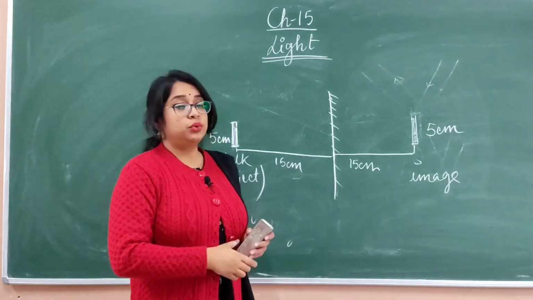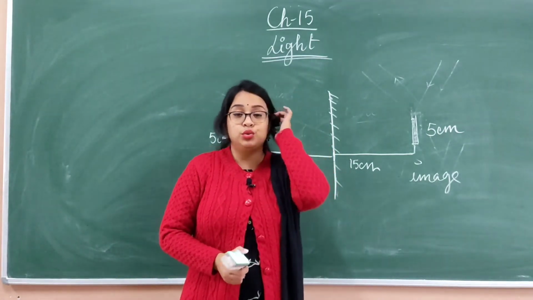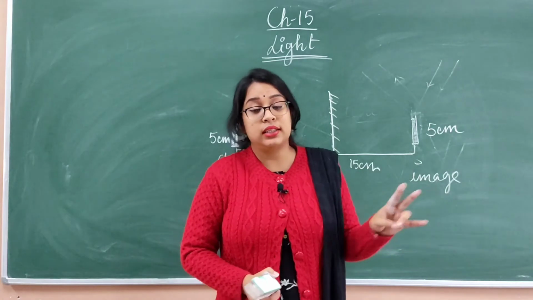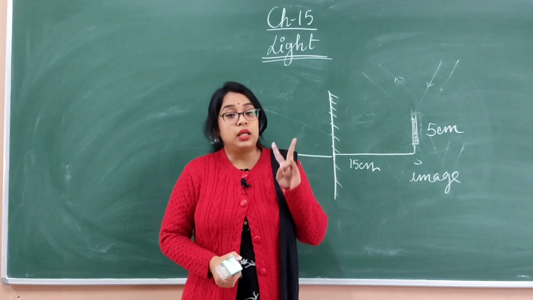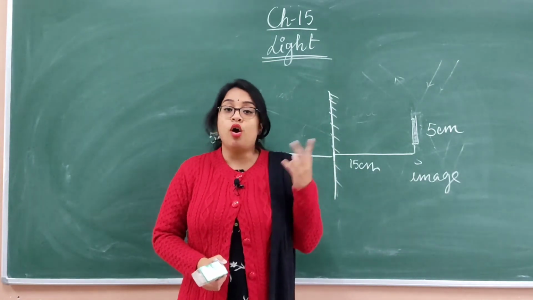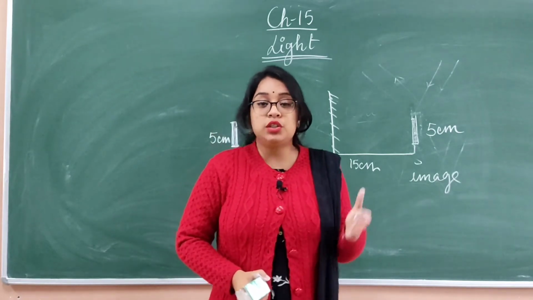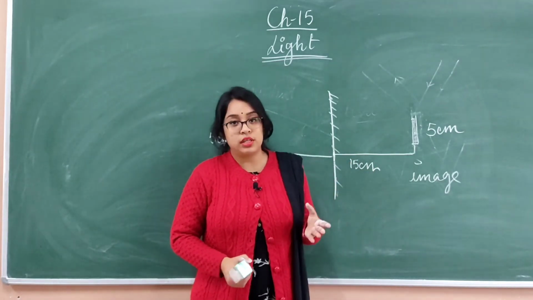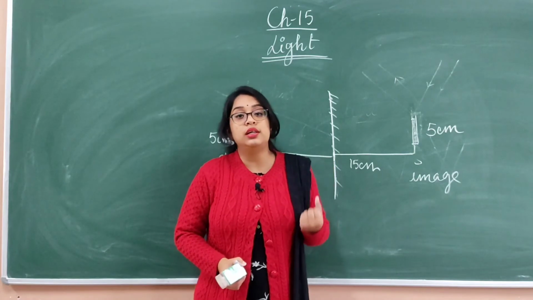And one more thing to add is that images are of two types. We have already discussed in the previous video, the images may be real image or virtual image. The images which can be cast on a screen are known as real images.